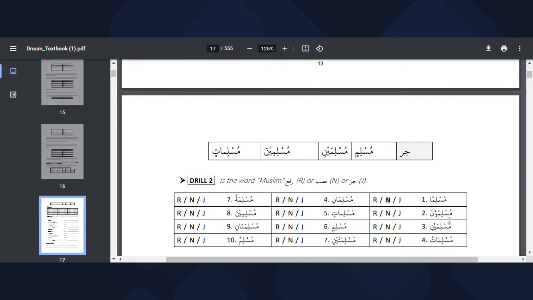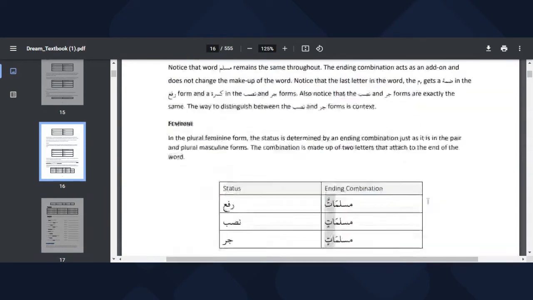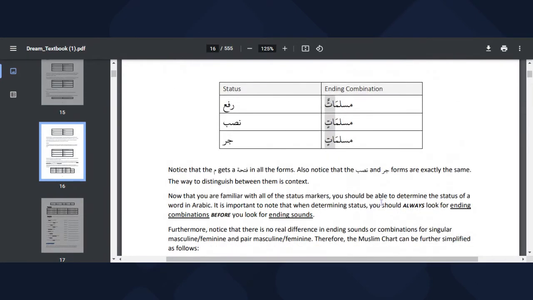Then we have Muslimuna. Muslimuna is an ending combination. Something that I didn't mention here is that we should always look for ending combinations before we look for ending sounds. Anytime we are trying to tell the status, we should always look for ending combinations because they are easy to identify. Anytime you just see una at the end of something, you just know straight away it's rafun. Anytime you see ani, you know straight away it's rafun.